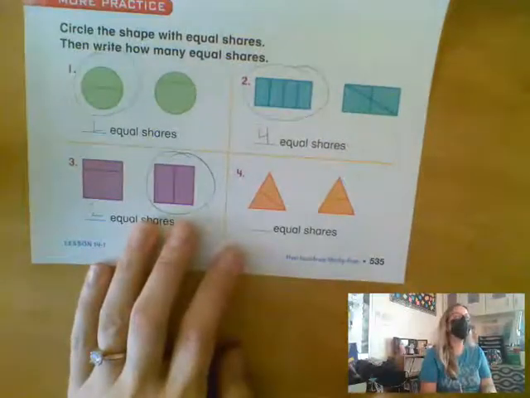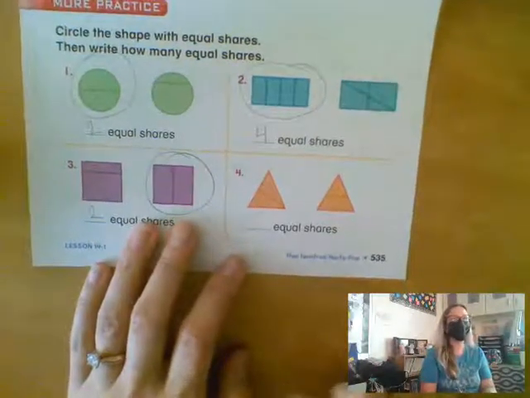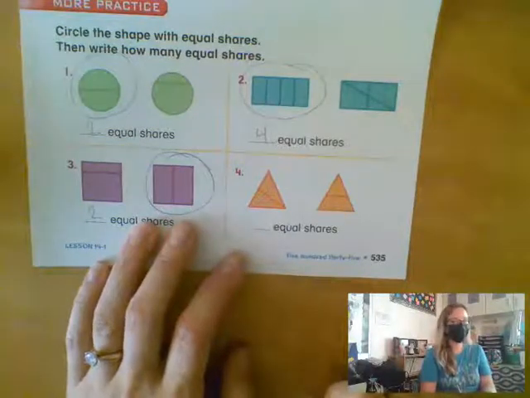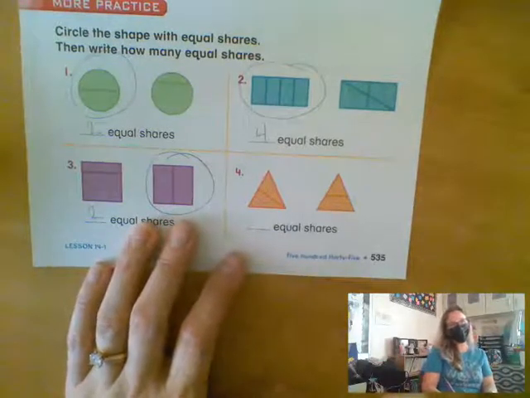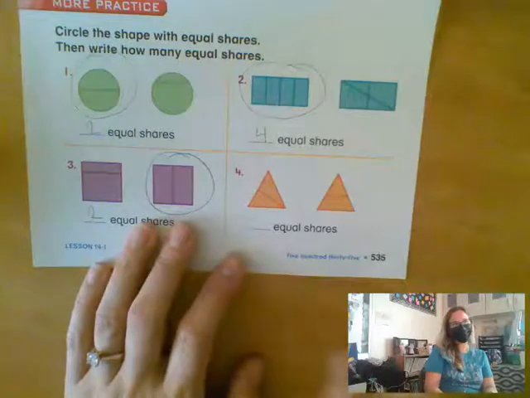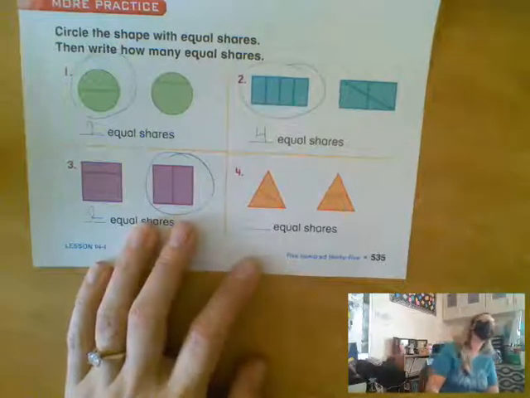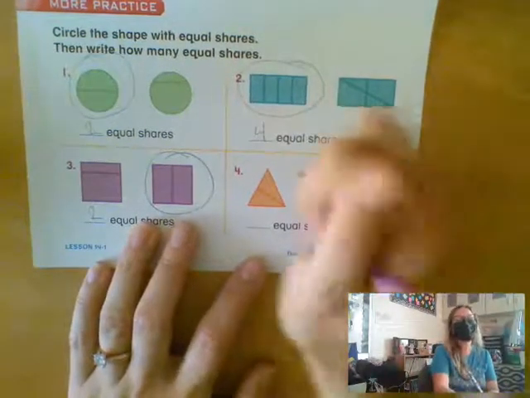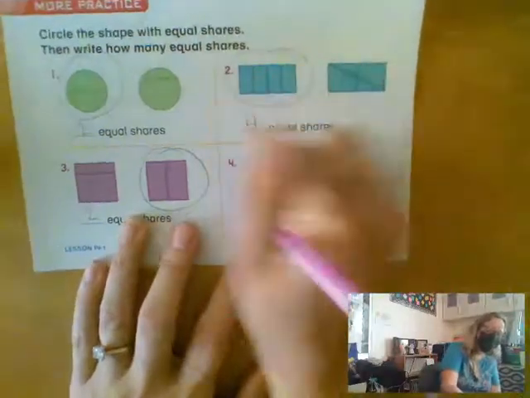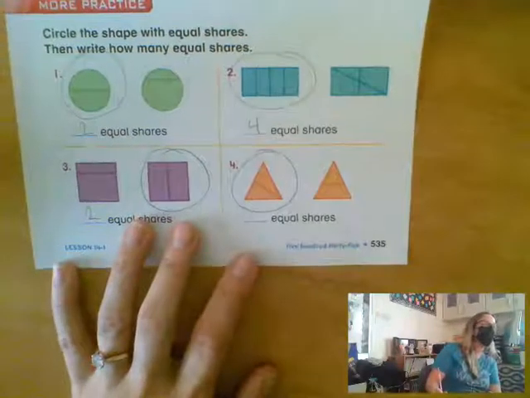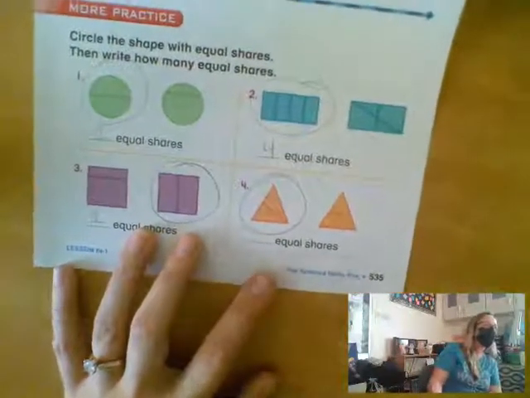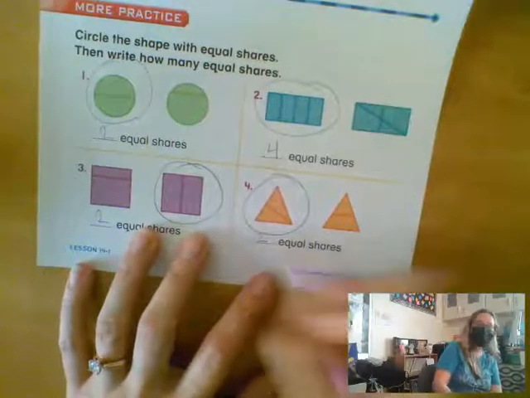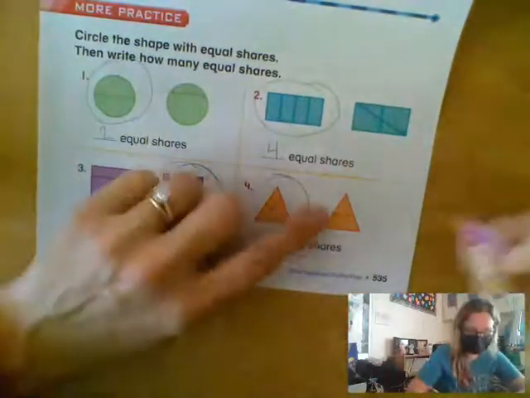Number 4. Beckett, which one has equal shares? The second one. Is it the second one? It was the first one. He circled the right one. He just said it wrong. The first one. And how many equal shares are there, Beckett? 2. Remember, equal shares are same size and shape.